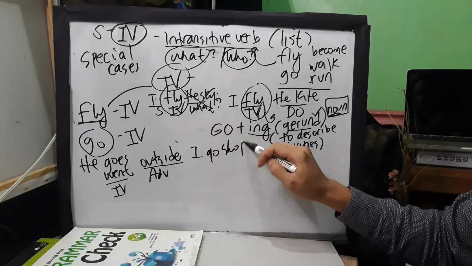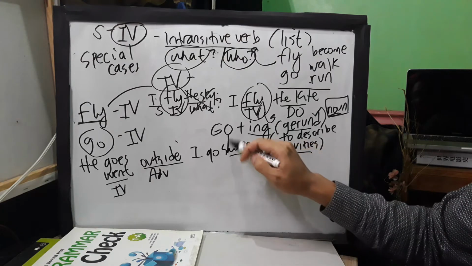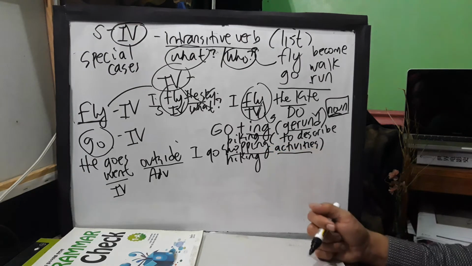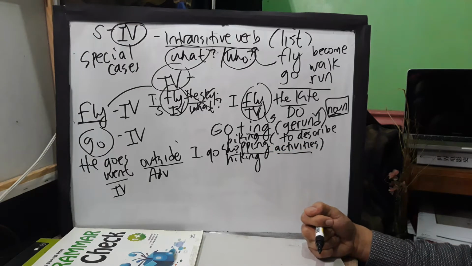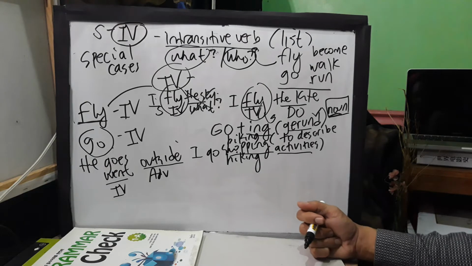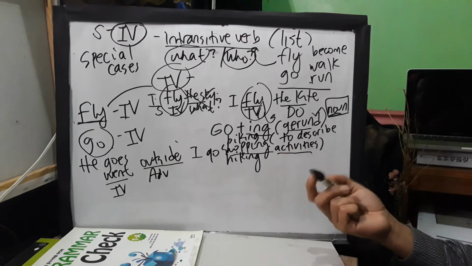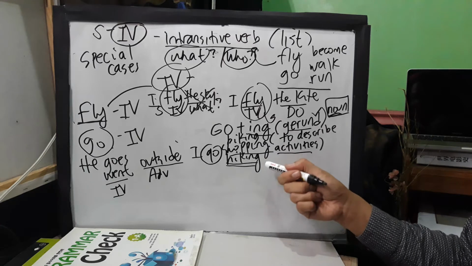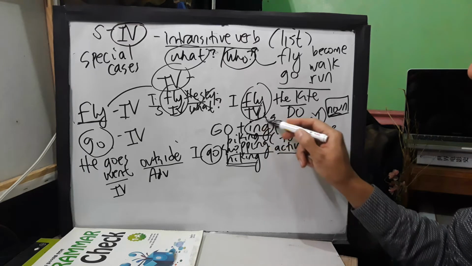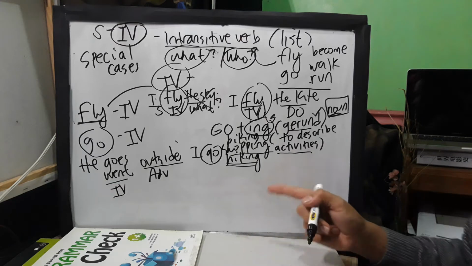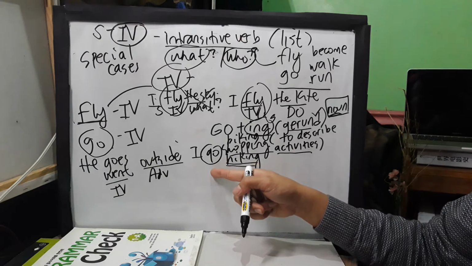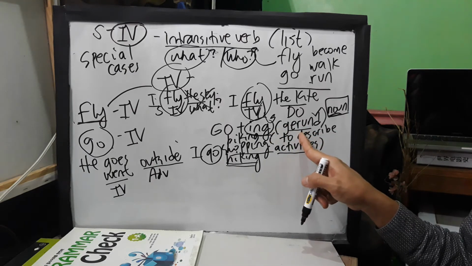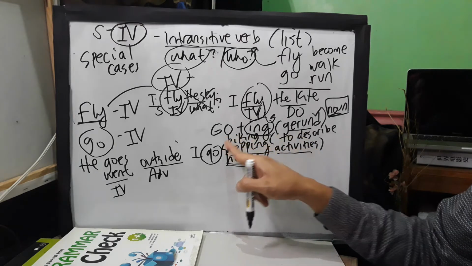I go shopping. I go biking. I go hiking. I go dancing. I go singing. I go kayaking. I go parachuting. I go diving. I go swimming. Whenever we use the verb go here plus your ing, your ing here is actually a G1. So in this case, we can say that go here is a transitive verb, because the ing form here is a G1. Again, this is a special case in using the verb go plus ing.